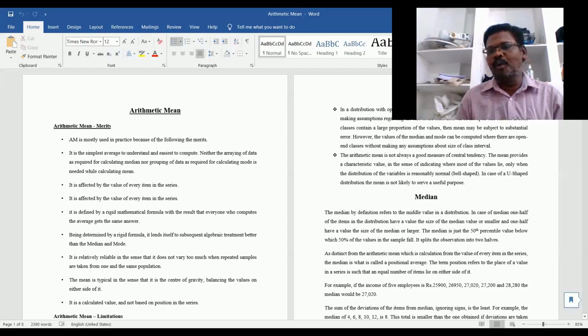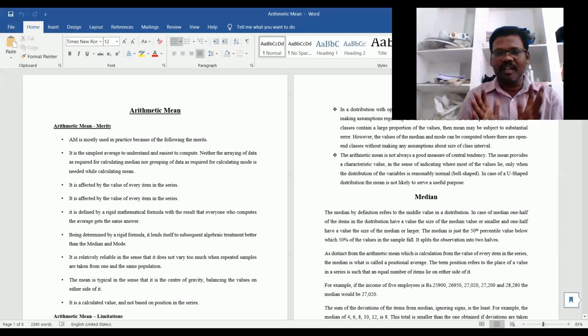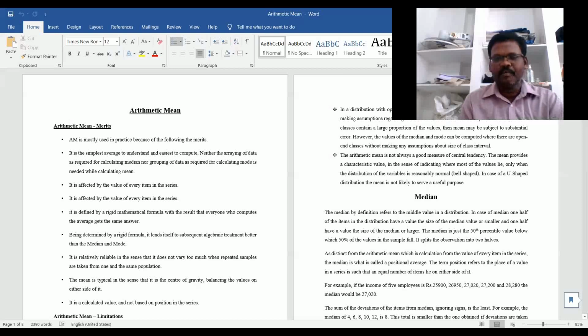Take the mode. Here the mode is also the same thing. Whatever value is repeating more number of times, that we are going to take as the average. The remaining values may be very high or very low, but they are not considered. But it is not like that in the arithmetic mean. We have rigid formulas in the arithmetic mean. Each and every value is considered, so no value is neglected when we are calculating the arithmetic mean.